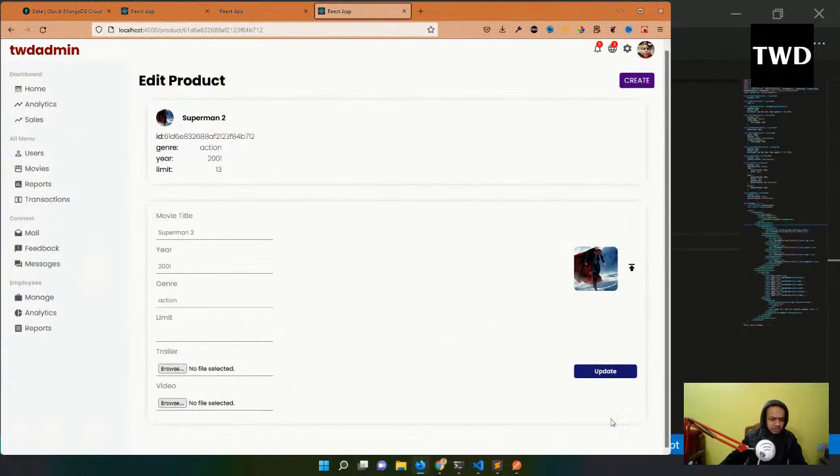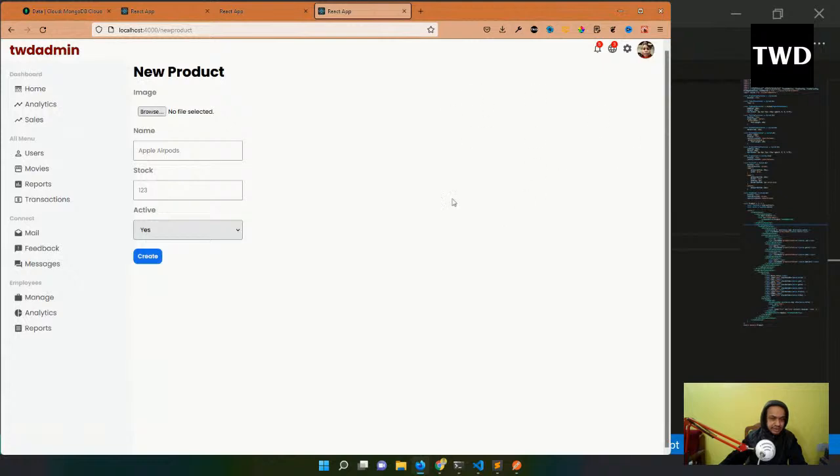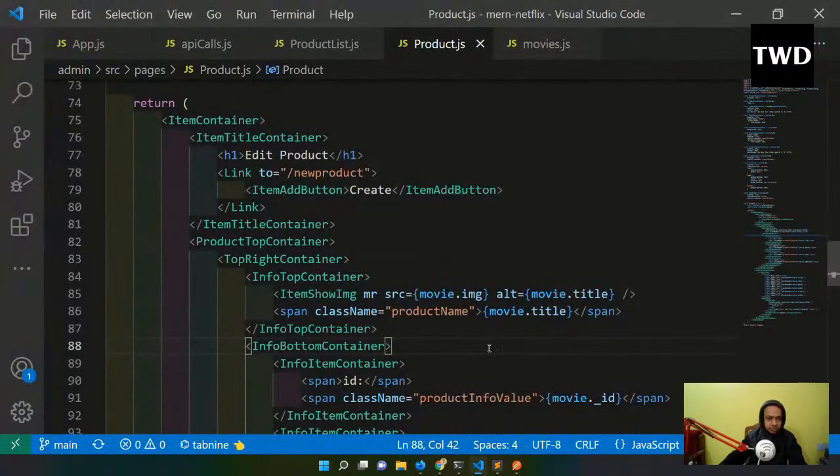But I'm not going to do this update thing. So you all can do this update thing. I'll show how to do the create. So create, I'm coming. I will show how to create a new movie. As I've told earlier, there will be a lot of assignments here. It is not like it will not have any assignment. There will be a lot of assignments, and you have to do those assignments to make it a complete app, to add it to your portfolio. I could have done that update also, because the data is coming, but you should do it.